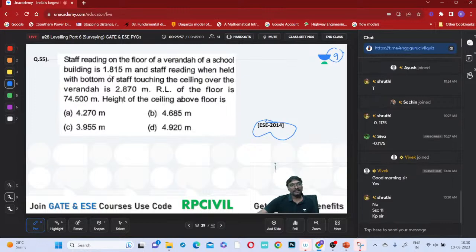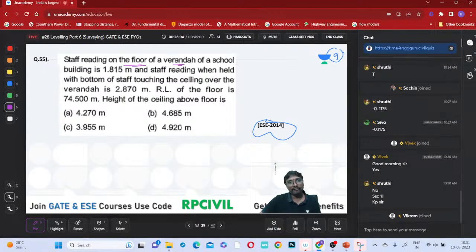So what is that? The staff reading on this floor of a veranda of a school building is 1.815 meters, and the staff reading when held with the bottom of this staff touching the ceiling over the veranda is this much. What is the height of this ceiling above the floor? That is simply 1.815 backside plus this staff reading on the floor plus this staff reading on the ceiling, 2.870, right? How much does that height come to?